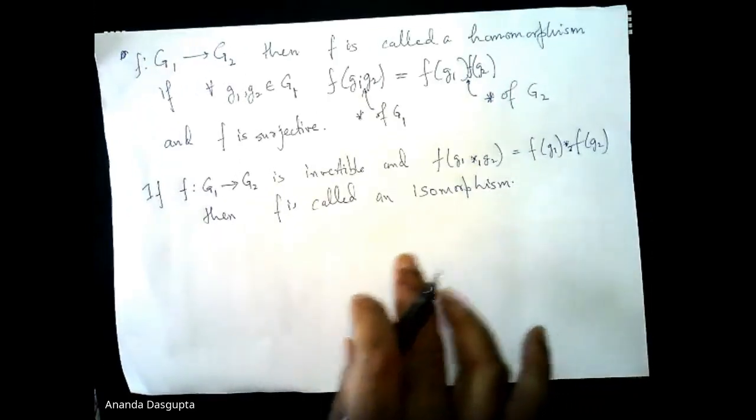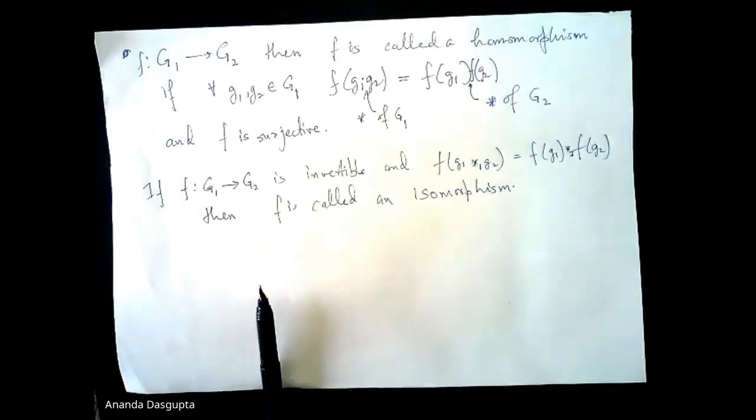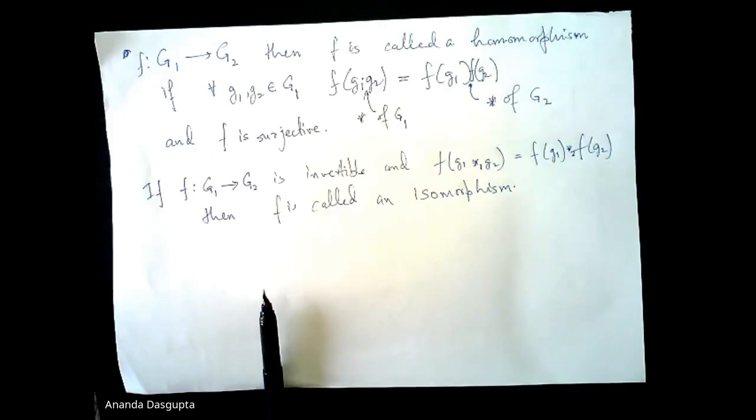So a homomorphism essentially just preserves the composition rule. An isomorphism is an invertible homomorphism or a bijection, if you want to sound sophisticated. The important thing is if two groups G1 and G2 have an isomorphism between them, and the standard language is they are called isomorphic in that case, then they essentially are the same group, just with elements relabeled. And this of course becomes a very important tool for various purposes.